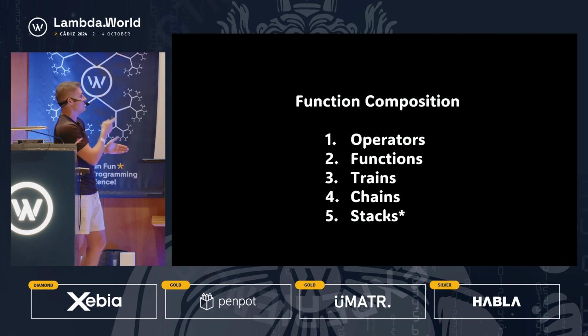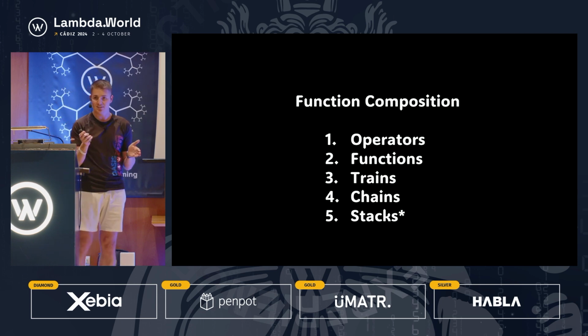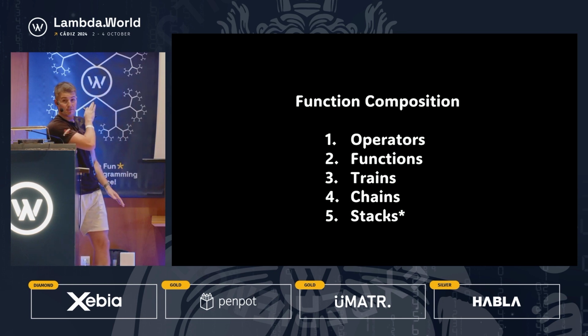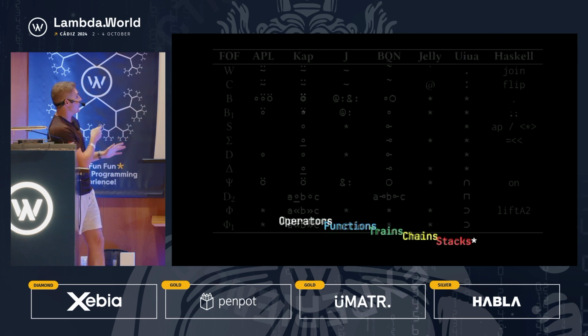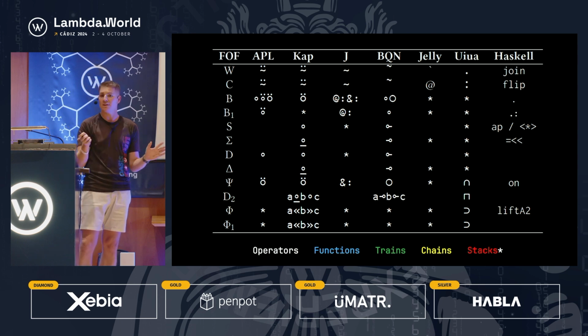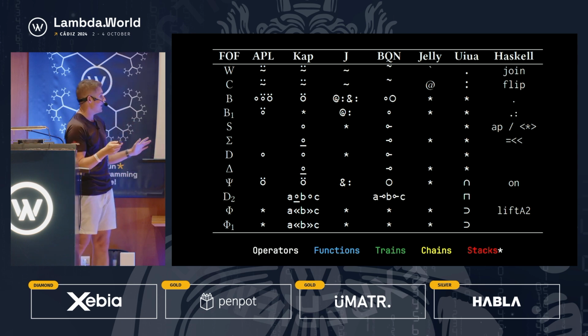So most of you are going to be familiar with operators and functions, but the final three, trains, chains, and stacks, are three different ways of composing functions that you only have access to in array languages. Not that you couldn't do it in a functional language, but primarily that's where you'll see these. And so this slide coming up next is the main takeaway. If you only take away one thing from this talk, it's that across these different languages, there are a plethora of ways of composing functions. And I'm about to highlight them.